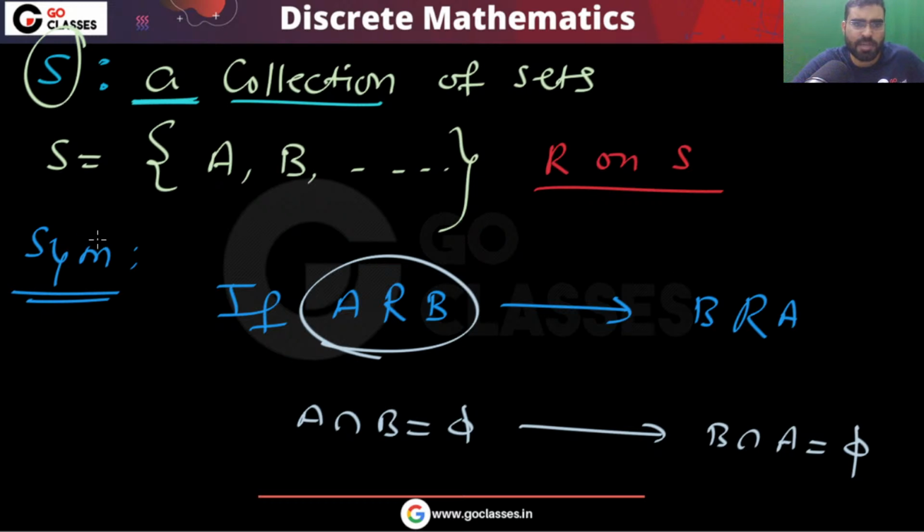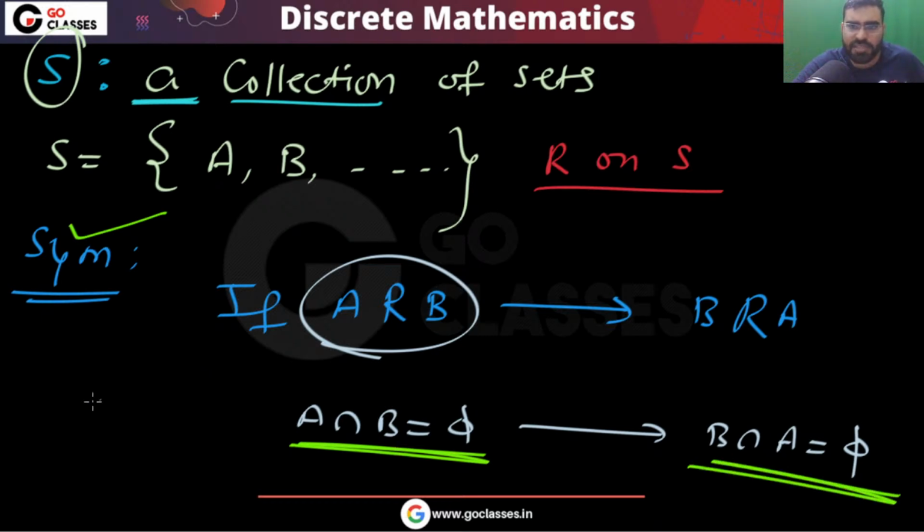So the symmetric property is always satisfied, whatever set you take. If A is related to B, then B will be related to A.